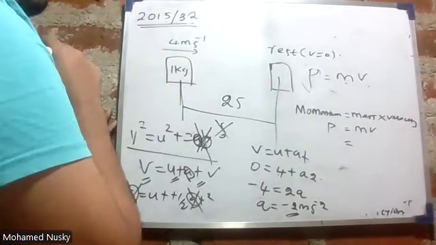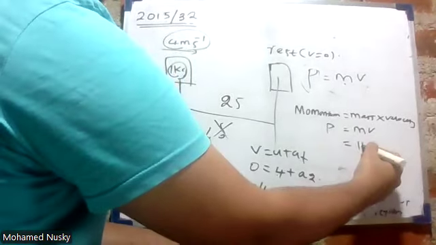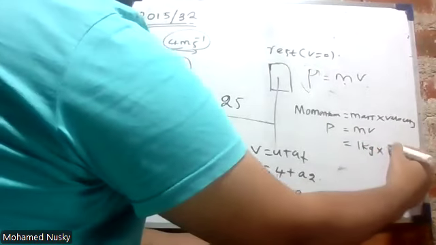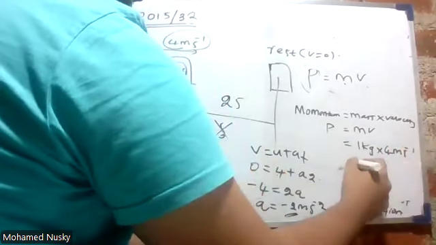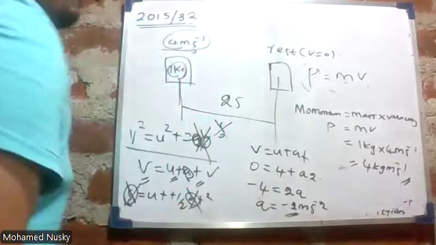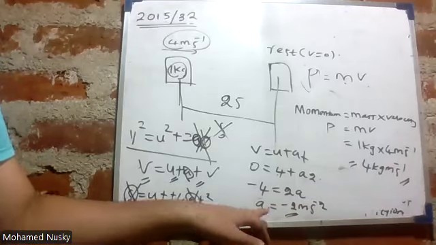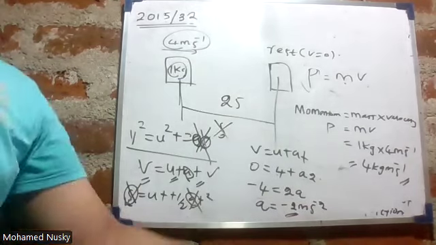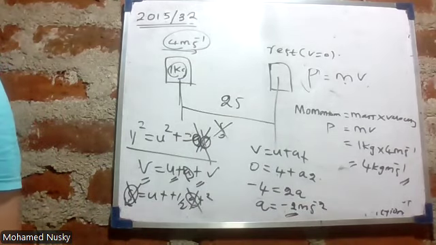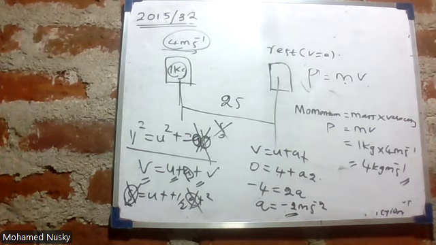Initially, it is moving with the uniform velocity. Mass is given, velocity is given: 1 kilogram into velocity is 4 meter per second, that is 4 kilogram meter per second. Now, what should be the answer? Answer is first one, right? Acceleration is minus 2. Deceleration is 2, just 2 meter per second squared, and 4 kilogram meter per second. Answer should be first. Yeah, answer 1.